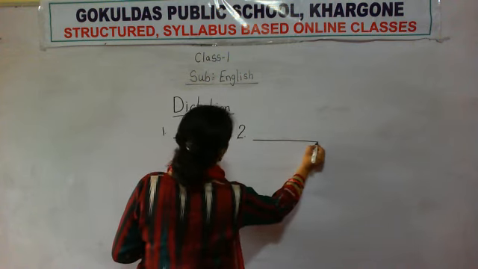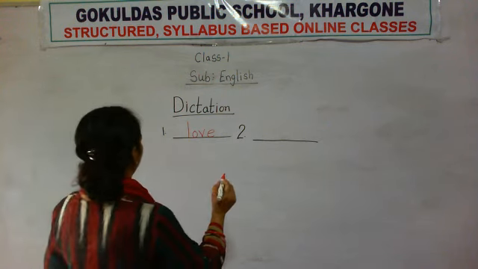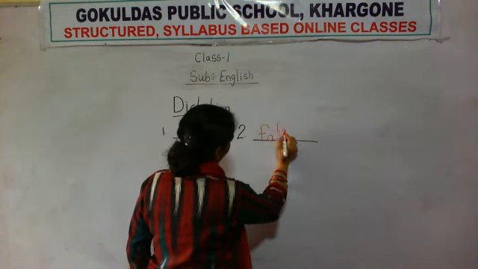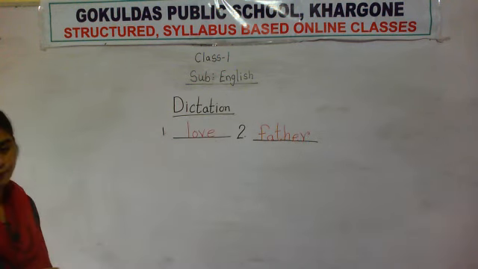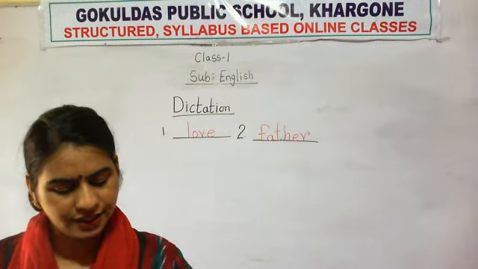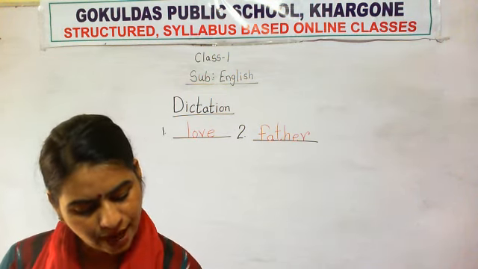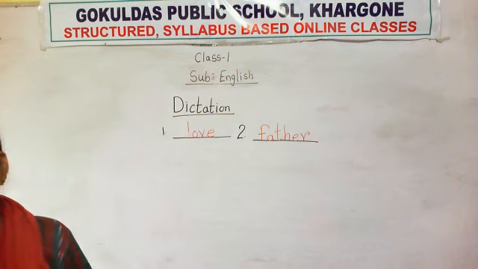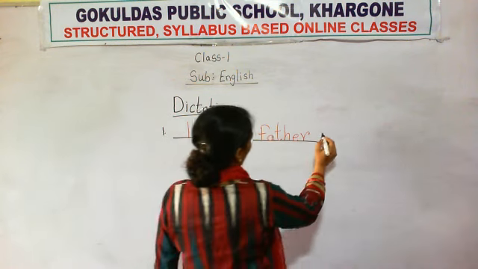Number 2. We write here the spelling of father. Father. On number 2, what will you write? Father. This is the dictation words from your chapter only. I am saying from your chapter only. Okay. Father. You have written father. Father means papa. Okay. Now number 3.